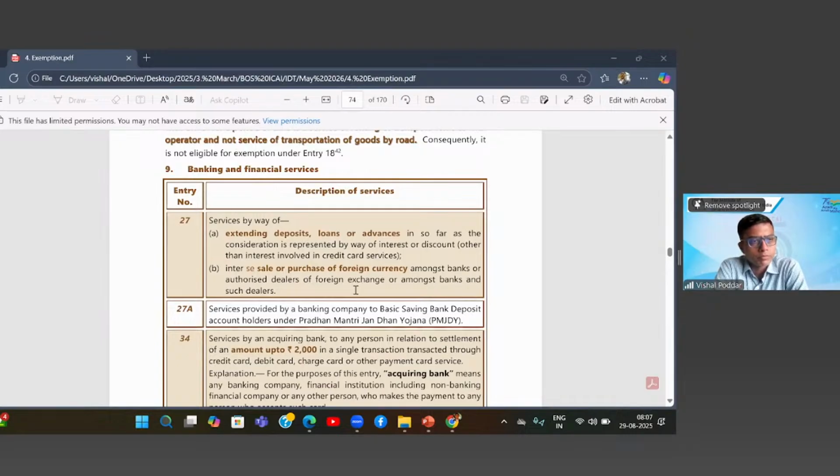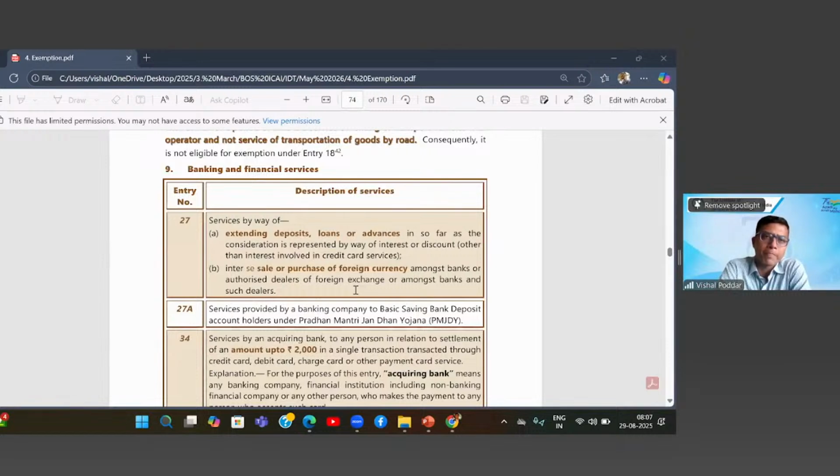Okay, sir. Services by way of inter-sale, purchase of foreign currencies amongst banks. Any services they provide, collected by way of exchange between them, is fully exempted. If you are talking about the value of foreign currency which is exchanged, anyway there is no GST on that value because it is money, from both sides.